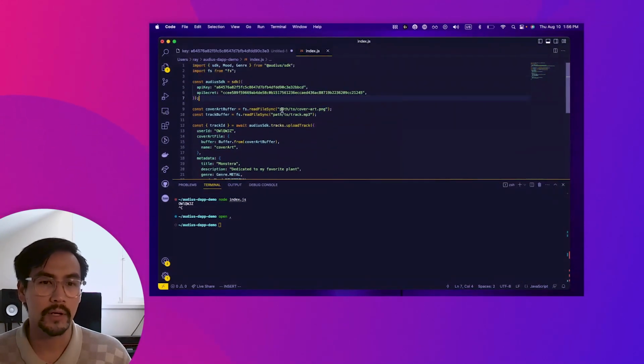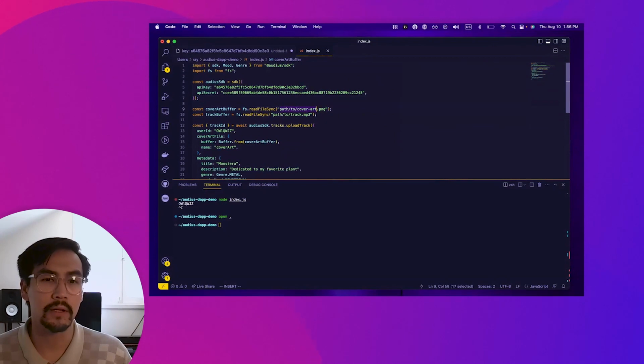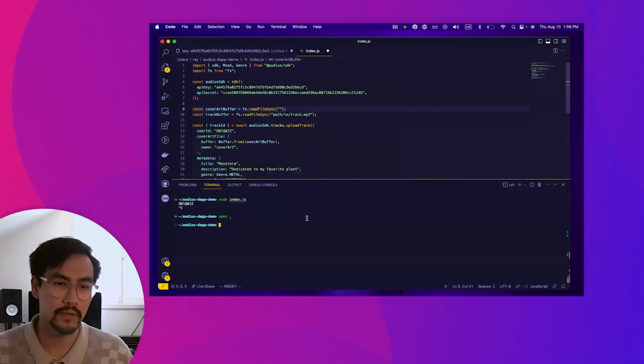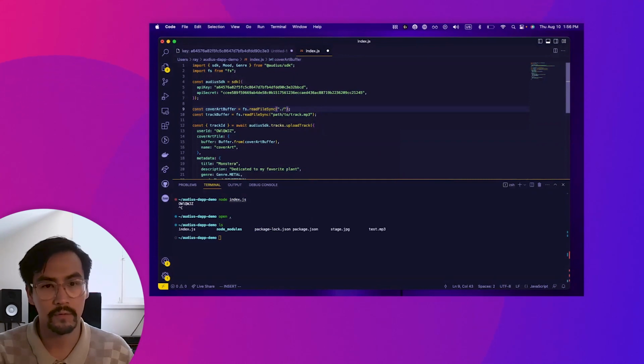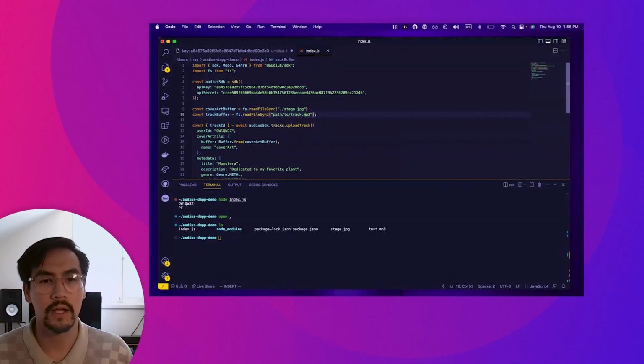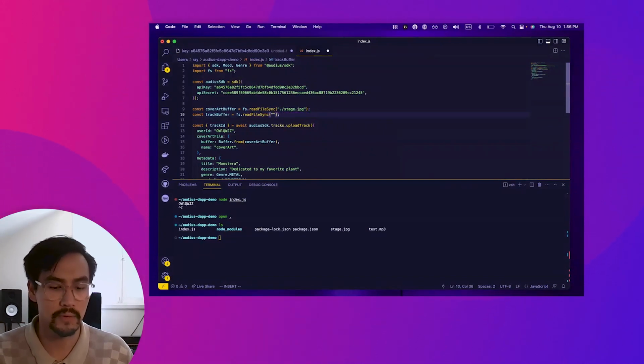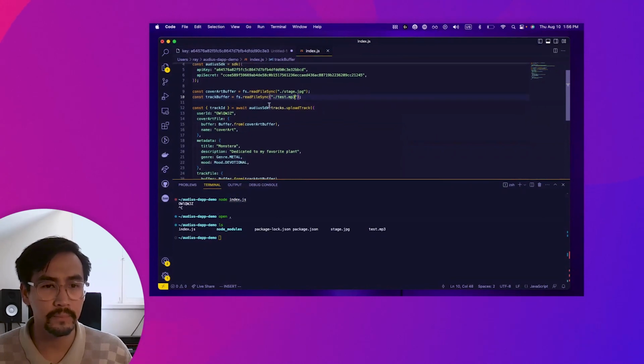So I'm going to go in here and read this artwork file. I'll just type ls here to get these names. I'm going to read this directly from my computer, called stage.jpg, and I'm going to read in test.mp3 as well.